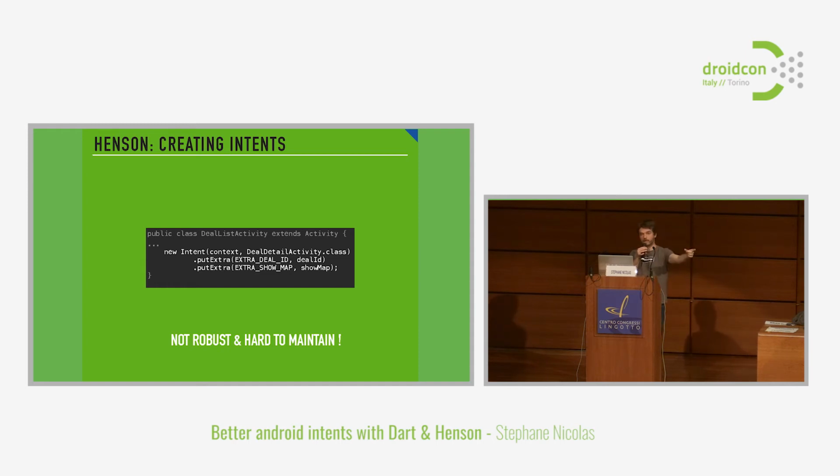You go to the login activity, and then get back to the buy screen once you're logged in. So we have this kind of flow where we would pass the deal ID not for the login screen itself, but for the screen that is going to open after that. This is quite a frequent requirement, I guess. So doing this manually is not only painful and not very interesting, but also quite error-prone and really difficult to maintain over time.